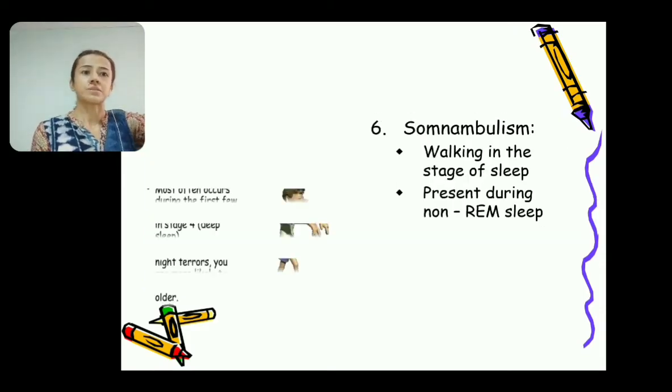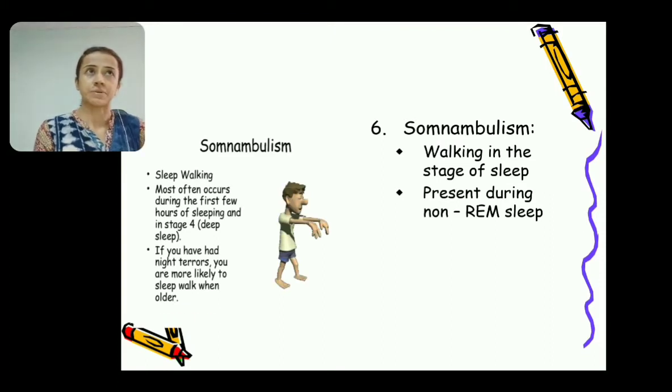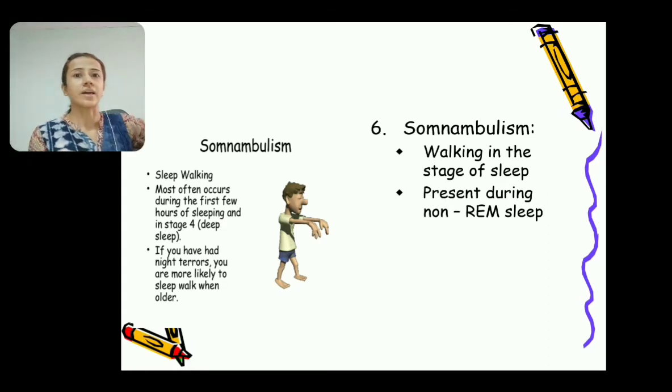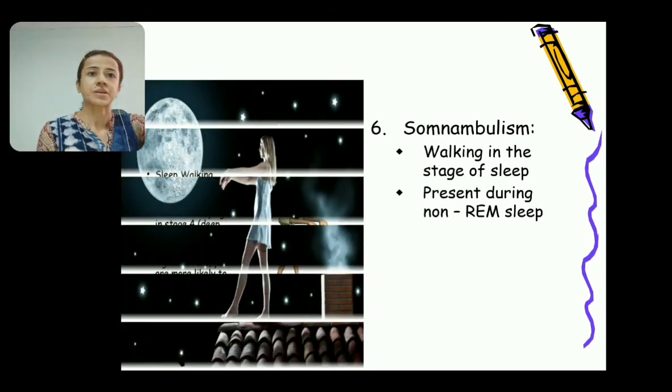Another is somnambulism, that is walking during sleep. The person has episodes of sleepwalking, and this is more common in children than in adults. The episode may last for a few minutes. This somnambulism is present during the non-REM stage of sleep, and therefore when the person awakes, he or she may not be aware of the events. Such individuals walk with their eyes open and avoid obstacles, and when they awake, they cannot recall any of the events in the episode. You can see here.